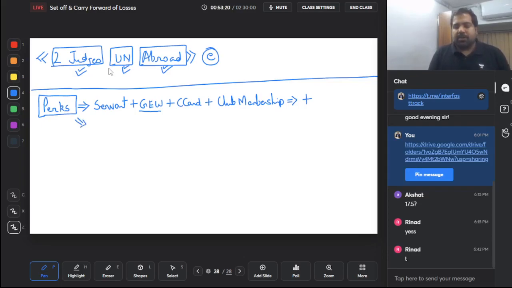Then there are some allowances which are very peculiar. Example, any movable asset if you use of your employer. Any movable asset. Example, can you use the office furniture and can you bring it home? Yes. Can you take the office projector and can you get it home? Yes, why not? So if any movable asset which is provided by your employer, then in that case you take 10% of the original cost.